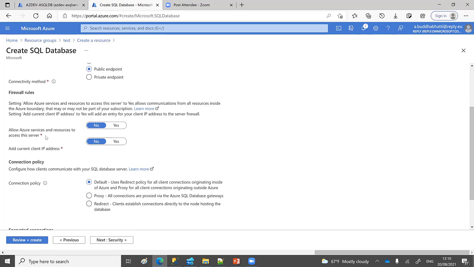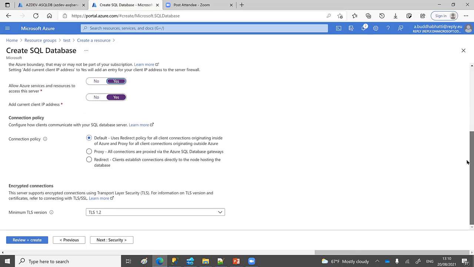For example, if I need to use this SQL server and database from my local machine, at that time I need to add my client IP address, so I need to select this one. And if other Azure resources like Azure Functions, Azure Logic Apps, or Azure Data Factory would like to access this, we can allow that, or we can do it later as well. So let's move to the next one.